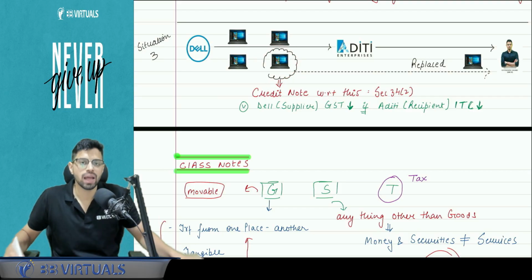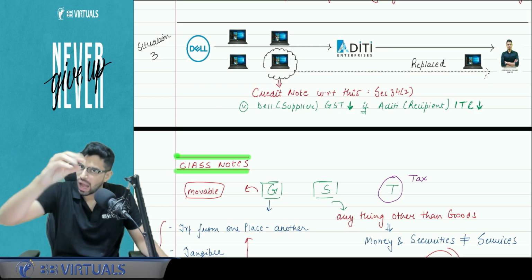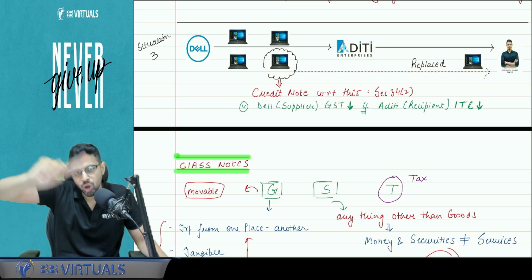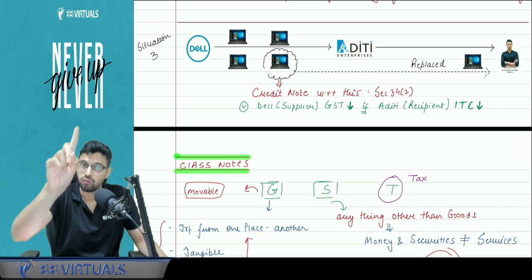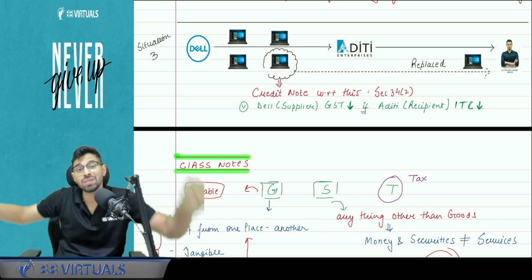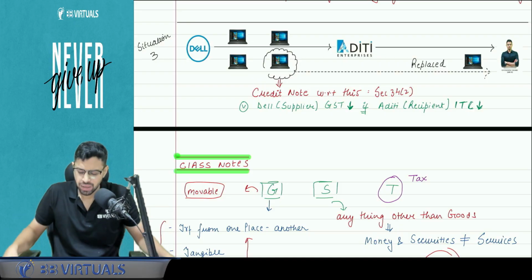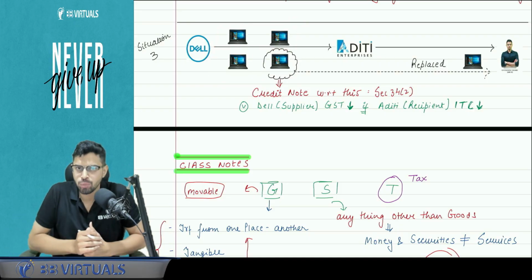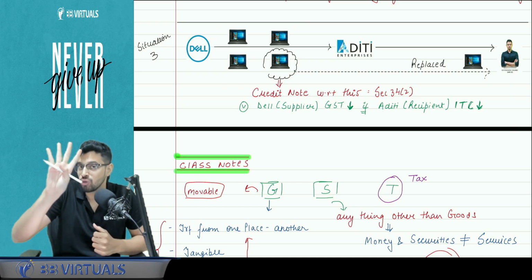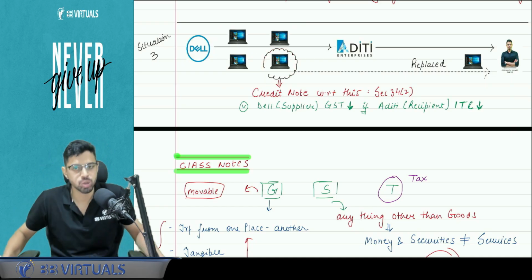Now Aditi will call Dell and say, Dell, you have charged me for 4 laptops. I have paid you for 4 laptops. Your tax invoice was for 4 laptops. But out of those 4 laptops, 1 laptop I have replaced to the customer, that was your liability. So Dell says, okay, the net transaction between us is of these 3 laptops. I should charge you for 3 laptops, but the original tax invoice was for 4 laptops. So for that 1 laptop which has been replaced, a credit note will be issued.